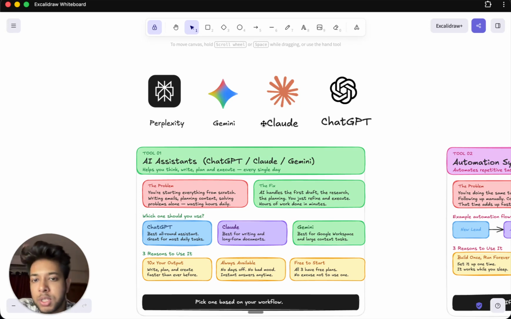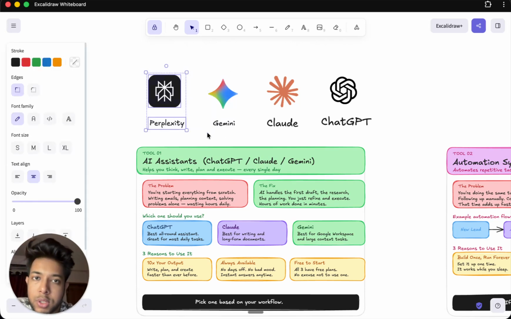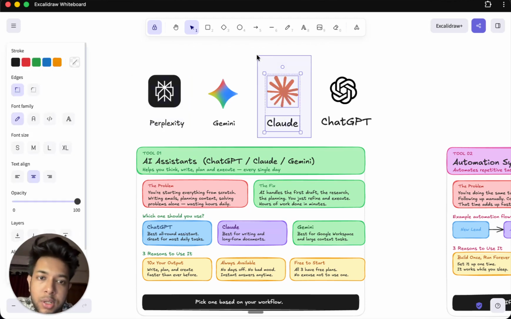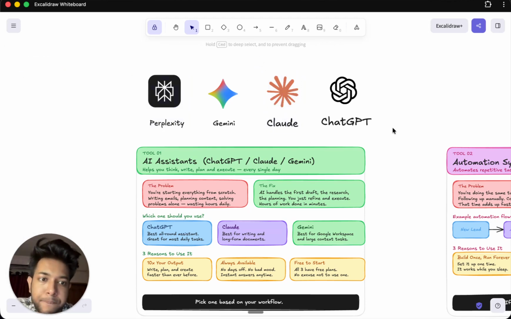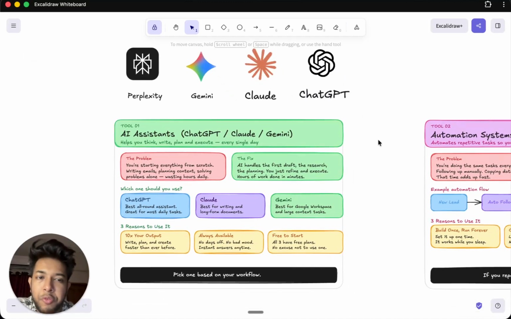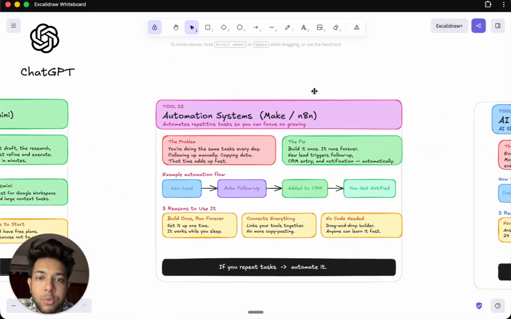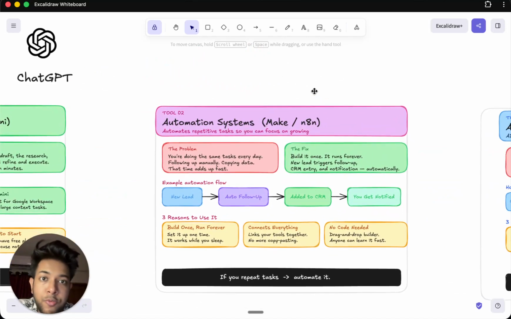So with Gemini, if you want to create high level images and videos, then you can use Gemini. For doing internet research at a very high level, or going through the internet and trying to find information real quick, you can use Perplexity. For getting most of the things done in your workplace, you can use Claude. And ChatGPT is quite good for all-around day-to-day tasks. Alright, with that being said, let's head over to the second type of AI tools.